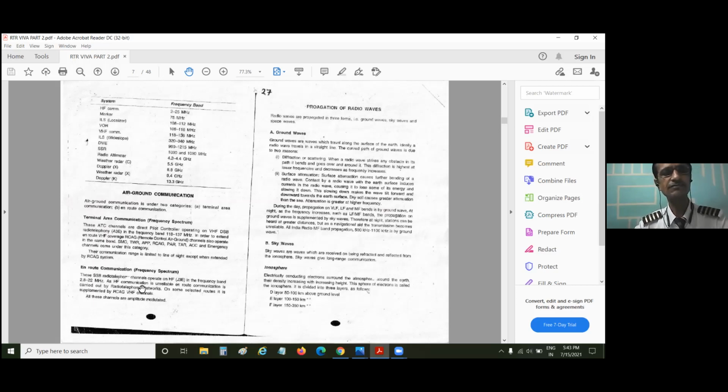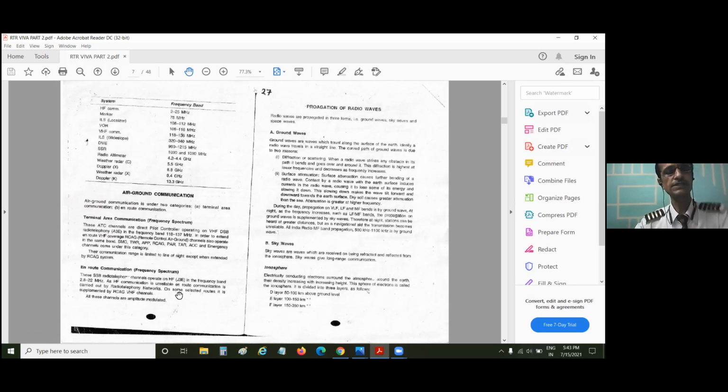HF has got its drawback. That's why we are not using NDBs nowadays. It works on medium frequency, lower than HF. We are using VOR, which works on VHF. So as the frequency spectrum increases, the reliability of any system also increases. As the frequency spectrum comes low, the reliability also comes low. En route communication is carried out by radio telephone networks. On some selected routes, it is coupled by an RCAG VHF channel.